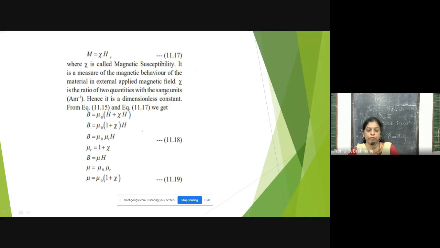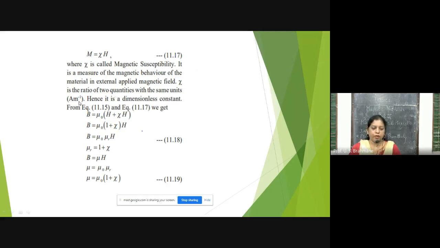It's very important because on xi we can differentiate the different types of materials, like whether the material is diamagnetic, paramagnetic or ferromagnetic. Then it is the ratio of two quantities with the same units, isn't it? It has the same units, that is A per m, so it is a dimensionless constant. It will not have any dimension because M and H have the same units. So xi is a dimensionless constant.